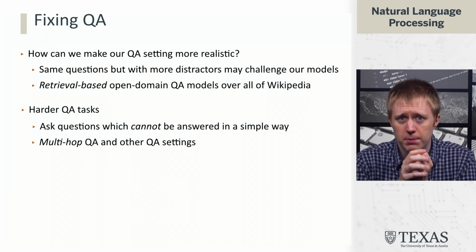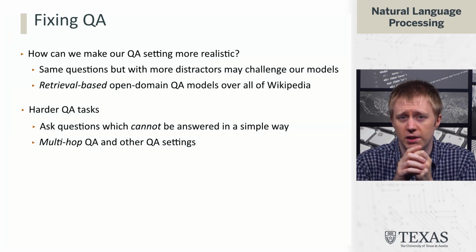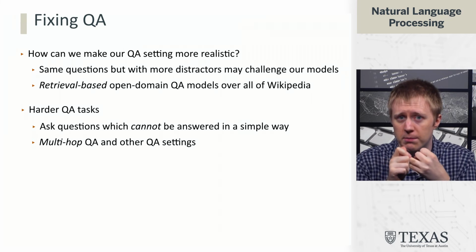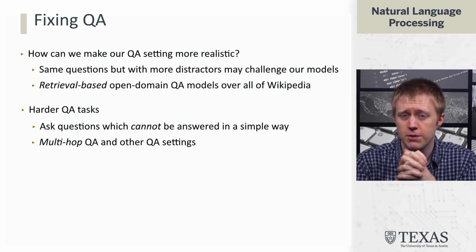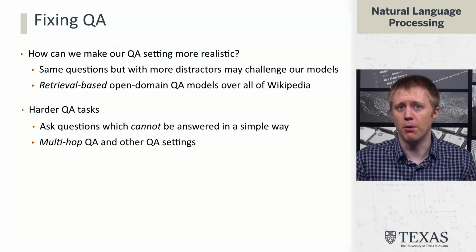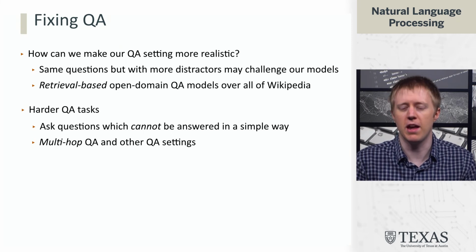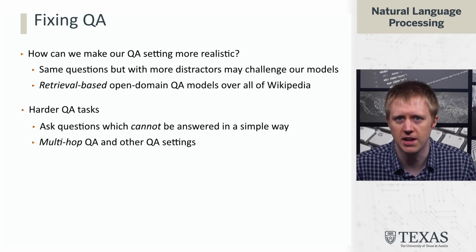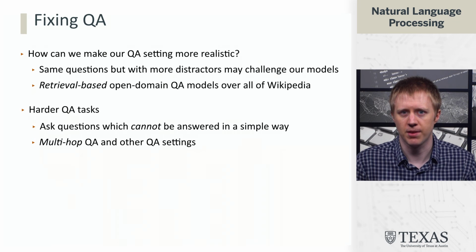The other thing that people have looked at is harder QA problems. This SQuAD problem is extracting relatively straightforward answers from questions which match very closely to a passage. So people have thought about questions that are harder, or so-called multi-hop questions that require more complex reasoning. In future segments, we're going to talk about both of these ways of generalizing QA, making it work better, making it able to handle more types of data and work in more realistic settings. That's the end of this segment.